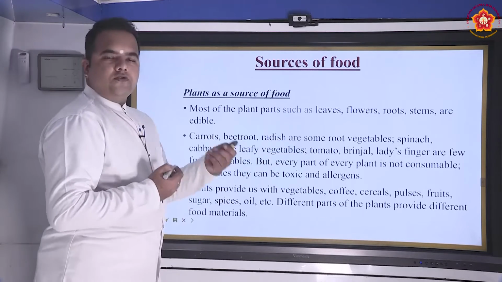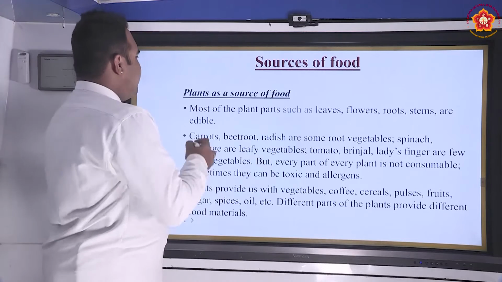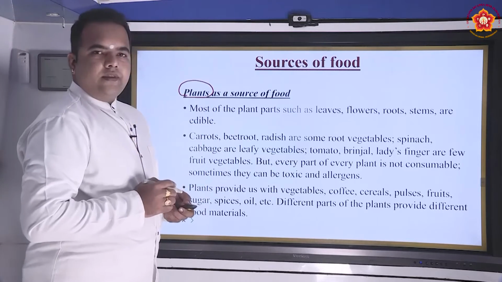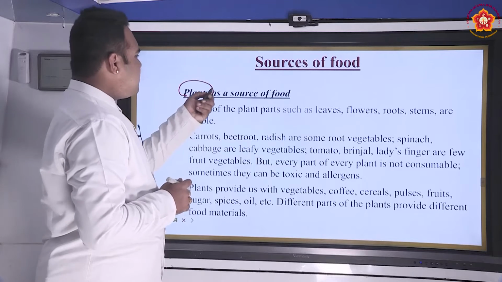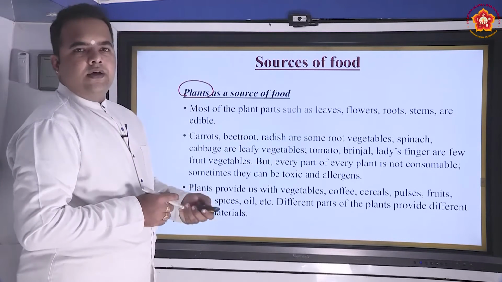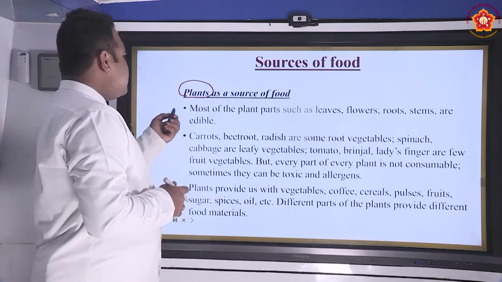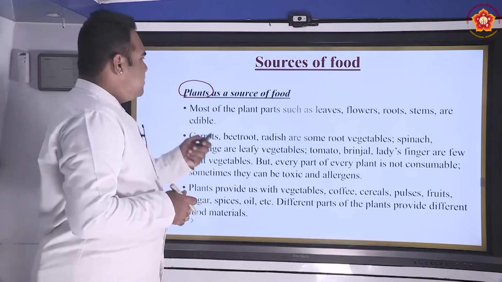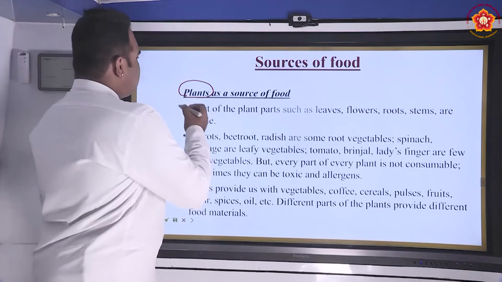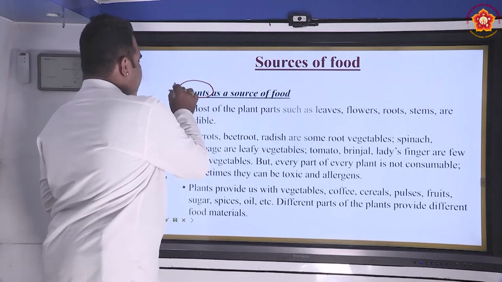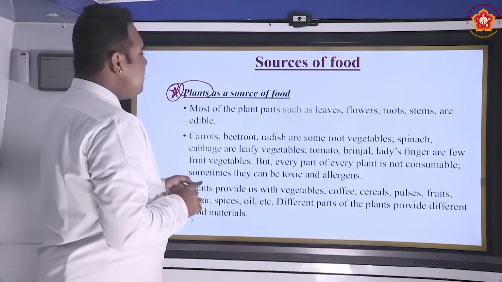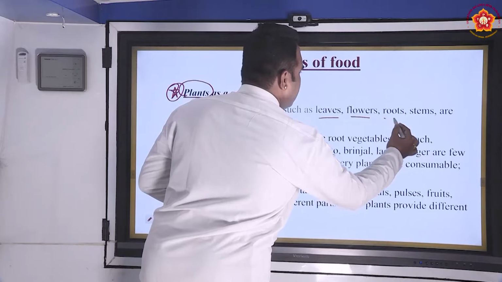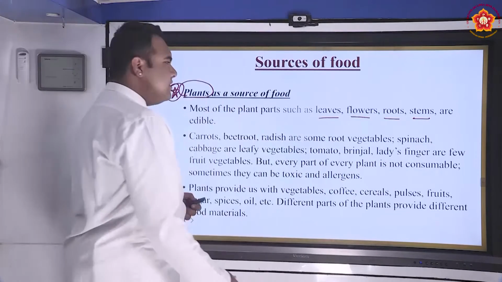So now coming to sources of food, we would be seeing initially plants as a source of food, and after seeing what are the different sources of food that we obtain from the plants, we would be seeing what are the different kinds of sources of food we would be obtaining from the animals. So plants as a source of food. When we look at this, most of the plant parts such as leaves, flowers, roots, stems, etc., are edible.